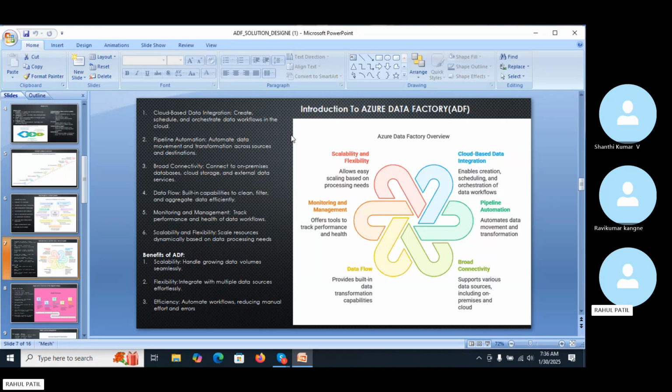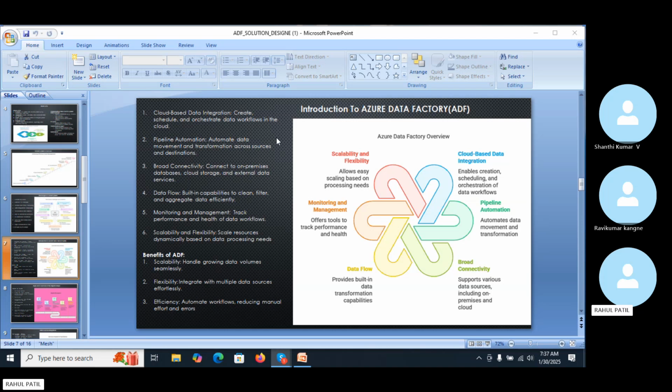What are the lacunas present in the old ETL system, and why, to overcome these lacunas, are we now going to use ADF? So what is ADF? ADF is a cloud-based data integration system that helps create, schedule, and orchestrate the data flow in the cloud.